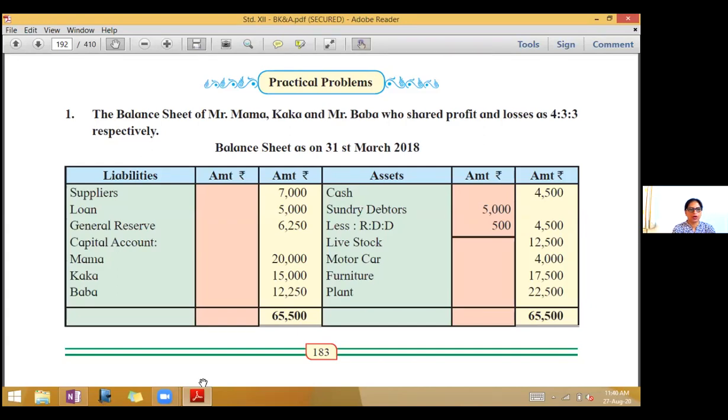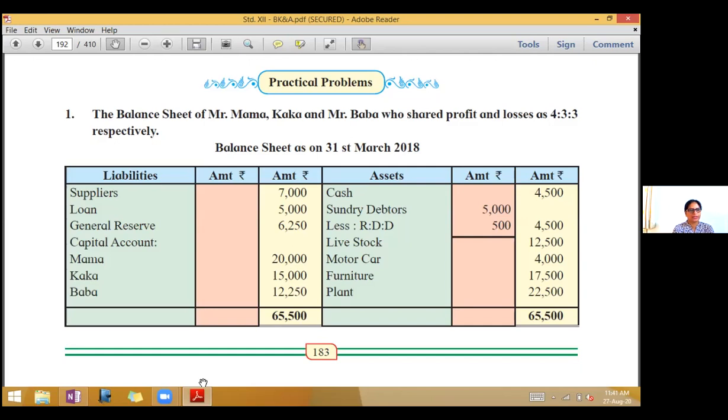Today we will be solving two problems on retirement of a partner. The first problem in the textbook, page 183, problem number 1. The balance sheet of Mr. Mama, Kaka and Mr. Baba, who shared profit and losses as 4:3:3 respectively. Balance sheet as on 31st March 2018.